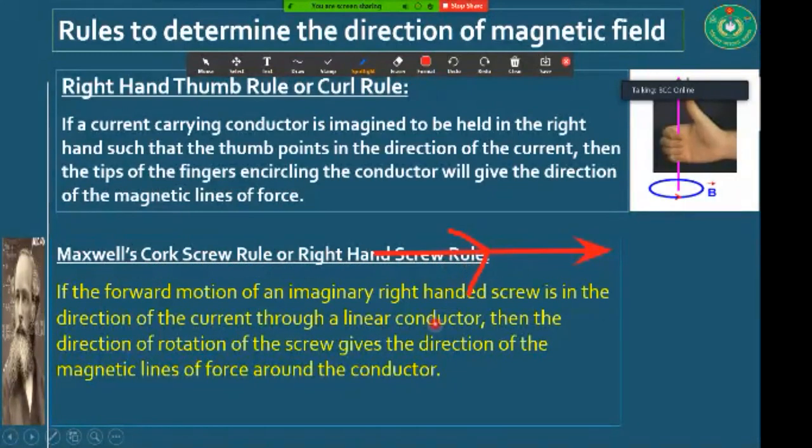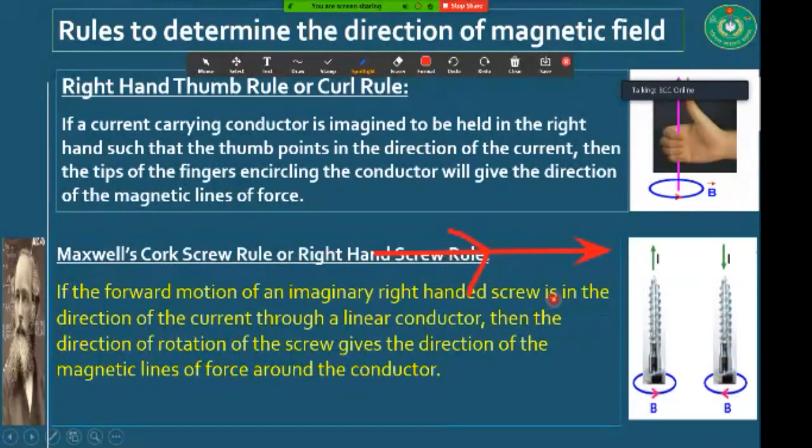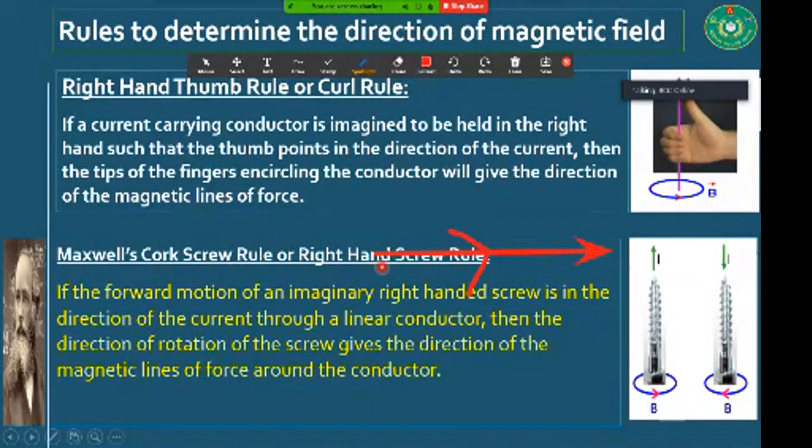rule. Okay, I will not discuss it because you know it very well from the chapter on vectors in your first paper. So I want to clear this concept by showing a video.